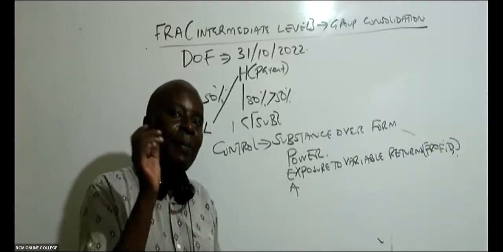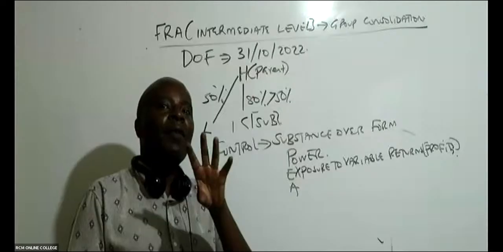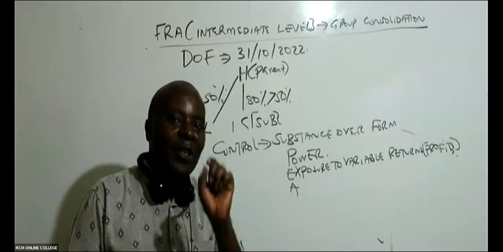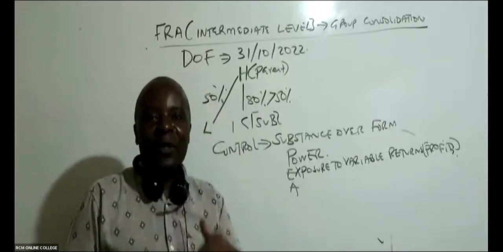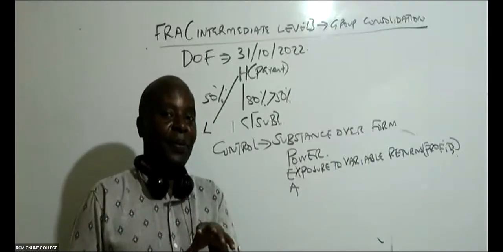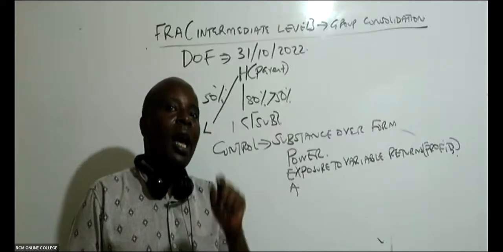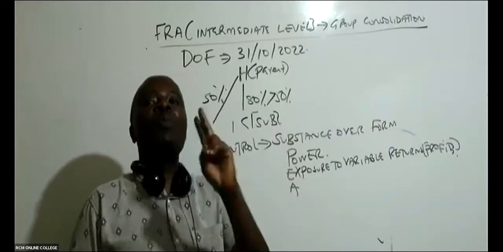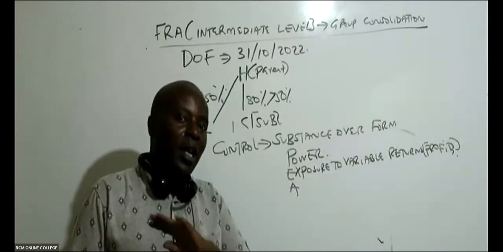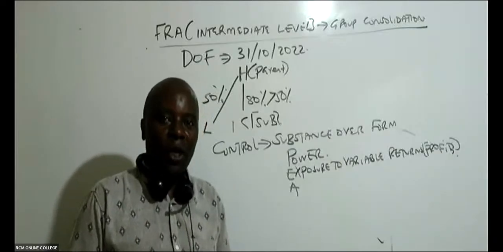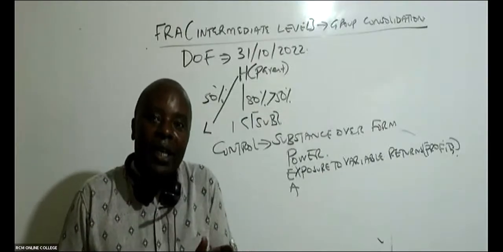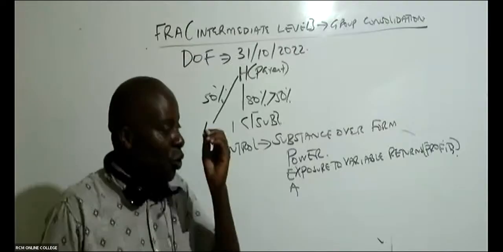You must be having some ordinary shares, even if it's 5%, even if it's 10% or 80%, you must be a shareholder. If you're not a shareholder, then you're not exposed to the variable return. You're not exposed to the profits. You won't be able to get any dividend. So you must be powerful within the organization, and you must be having some exposure, even if it's 2%. You can't tell me that you have exposure to dividends when you have exactly 0. If it is 0, then we can't say that you have got any control. But if it is anything more than 0, even if it's 0.9, at least you have some dividends you're going to be getting.